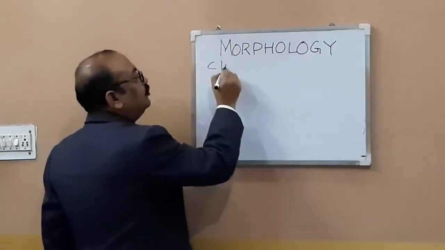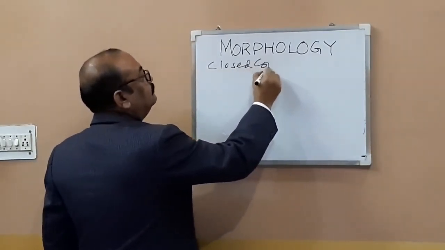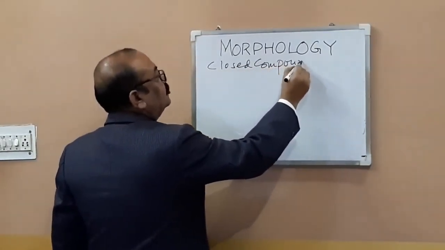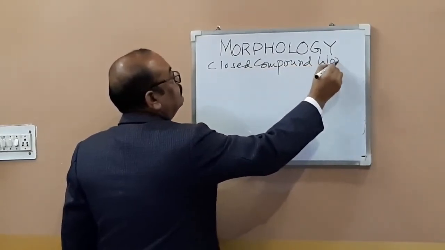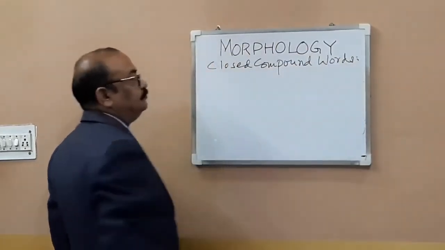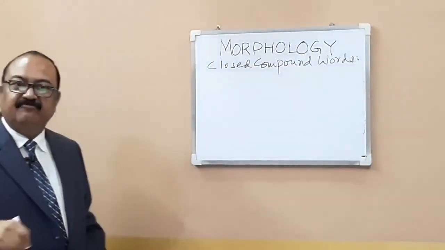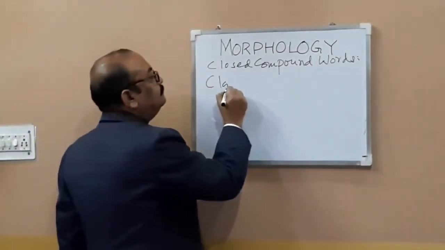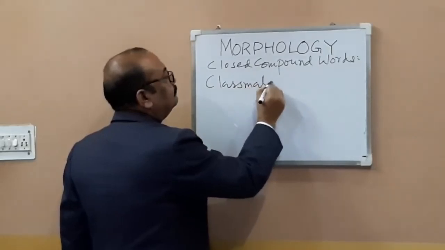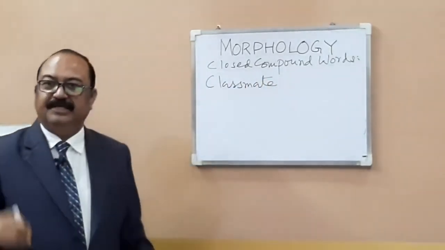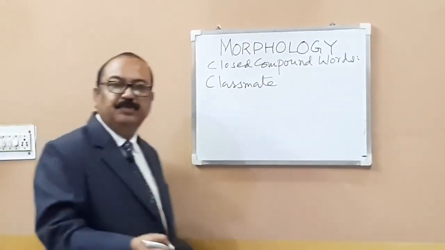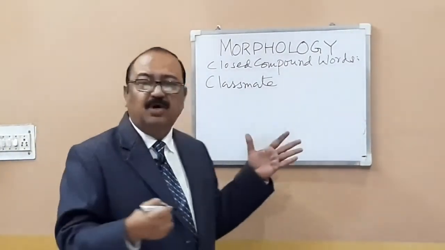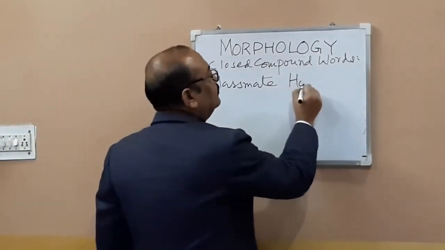Now let us begin with closed compound words. And keep writing them fast. For example, classmate. Classmate, schoolmate, classroom, roommate, for example, homework or classwork.